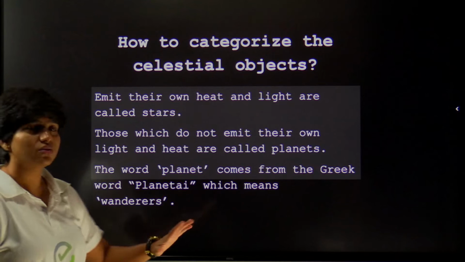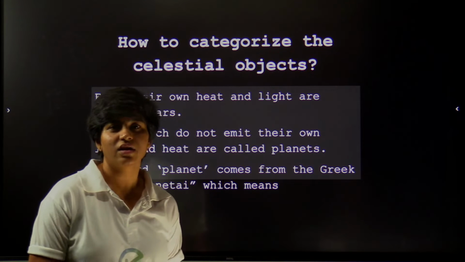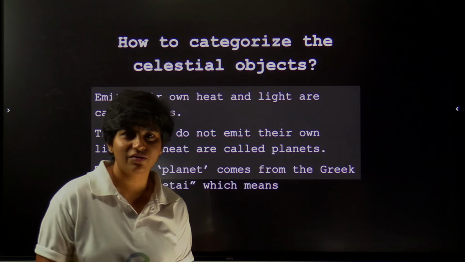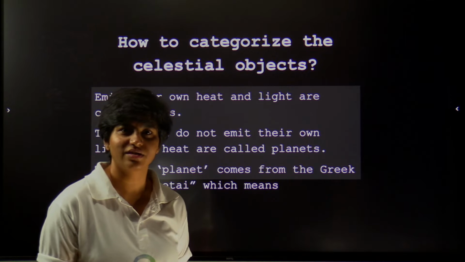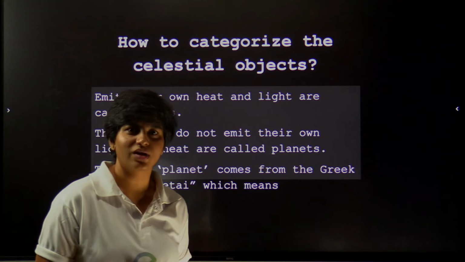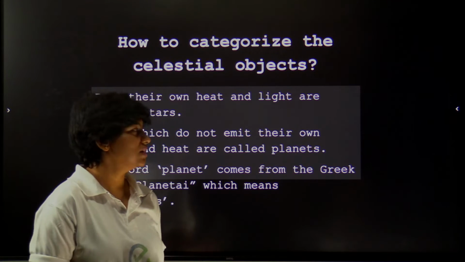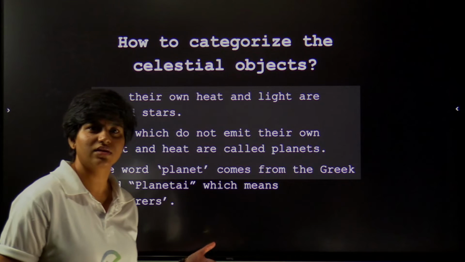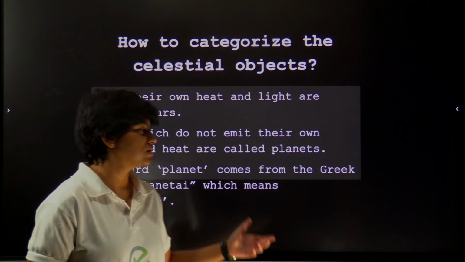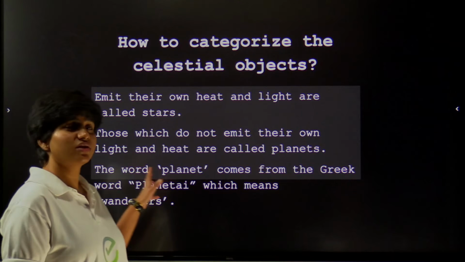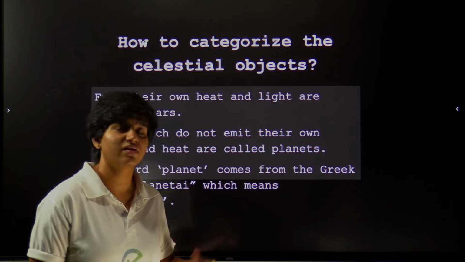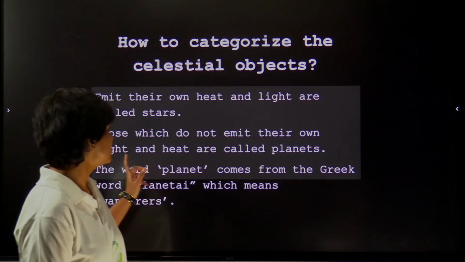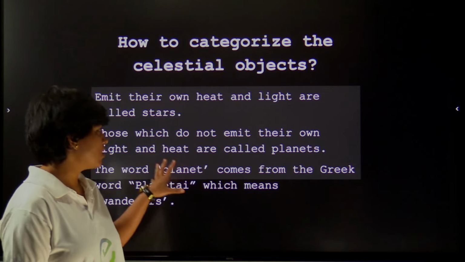And those which do not emit their own heat and light, like the moon, though at night, if you have observed, it looks bright and nice, it is not emitting its own light. It's reflecting the light of other stars in the universe. So that which does not emit its own light but reflects is called a planet.